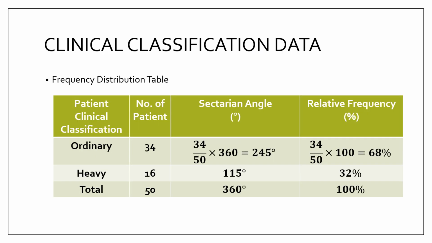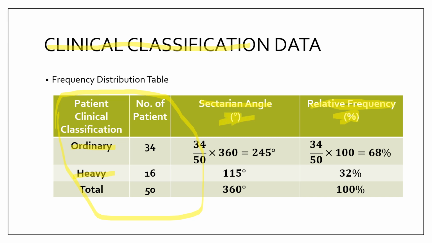Next, after the age group, this is the clinical classification data, either ordinary or heavy cases. After finishing the frequency distribution table, I calculate the sectorial angle and the relative frequency to get the angle for constructing a pie chart and the percentage of ordinary and heavy cases.